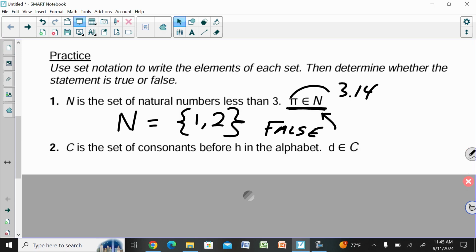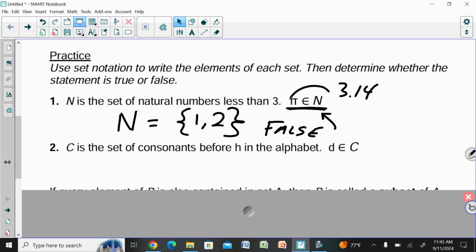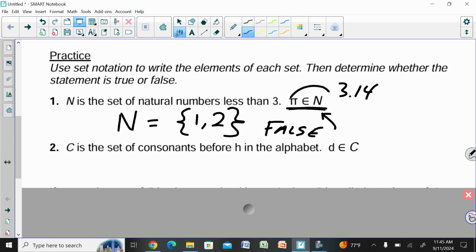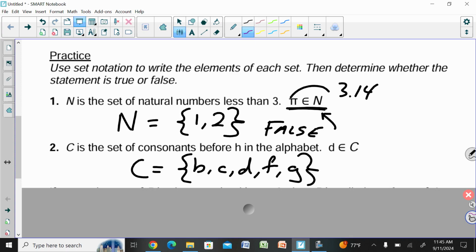As we continue on, let's look at number 2. C is the set of consonants before H in the alphabet. So if we label our set C here, now we're looking at consonants before H. Well, A is not a consonant, so it wouldn't be in there. So we're looking at B, C, D. E is a vowel, so we won't list that one. F and G, and that would be it, right? The next one would be H. So those are your consonants that are before H in the alphabet.